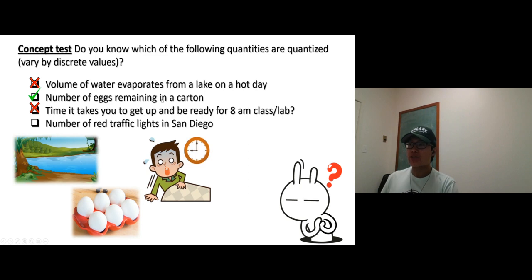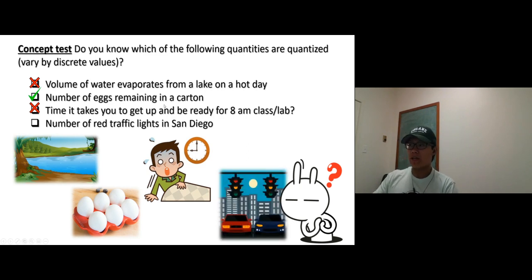Last one, the number of red traffic lights in San Diego. This is going to be an integer number. It could be 1, 2, 3, 4. It can't be 1.5 traffic lights. That doesn't make any sense. So that's a quantized number. The concept of quantized, we're going to use it right here. Next video. Let's check it out.